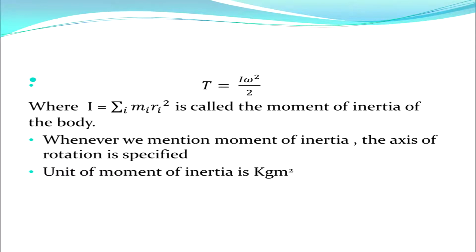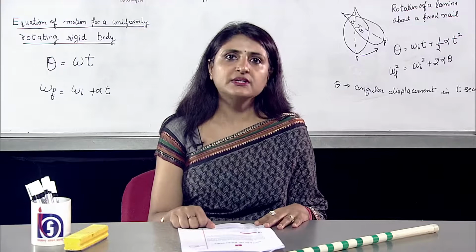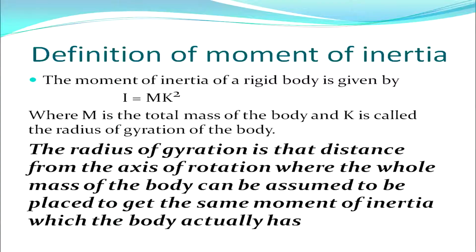So, whenever we mention moment of inertia, the axis of rotation is always specified. What is the unit of moment of inertia? It is kilogram meter square. Let us talk about the definition of moment of inertia. The moment of inertia of a rigid body is given by I is equal to m k square, where m is the total mass of the body and k is called the radius of gyration of the body.